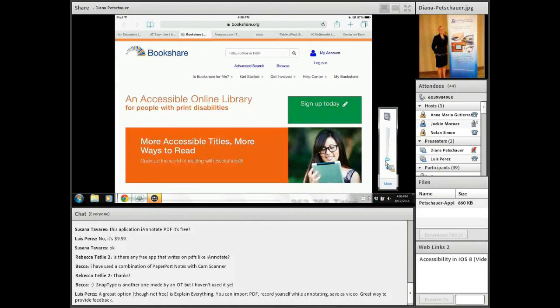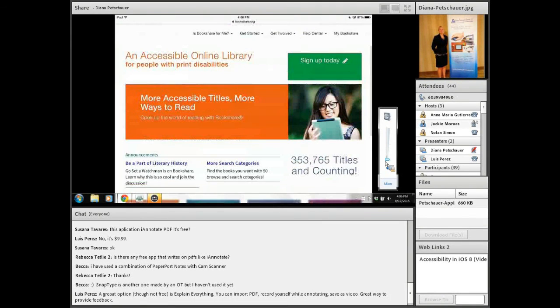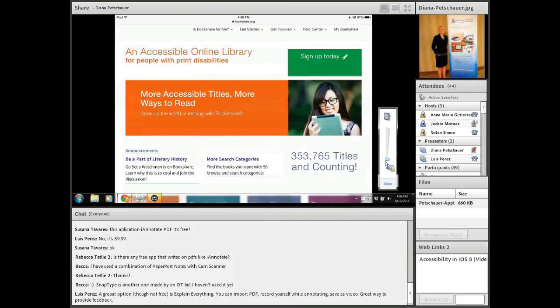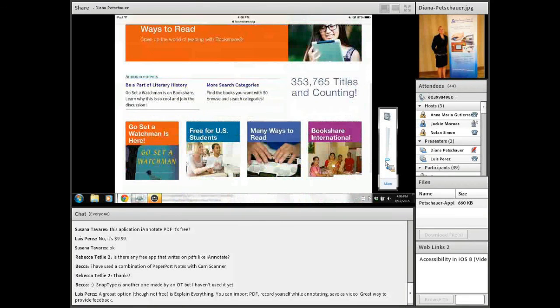So I'm going to bookshare.org and just want to make a quick point about Bookshare if you're not familiar. If you are familiar and you've used it in the past and it was frustrating, it's come a long way. Much more fast, efficient, quick to get books very quickly to students in the same day that you sign up. Bookshare is free for all schools, public K through 12, as well as individuals with a print disability.